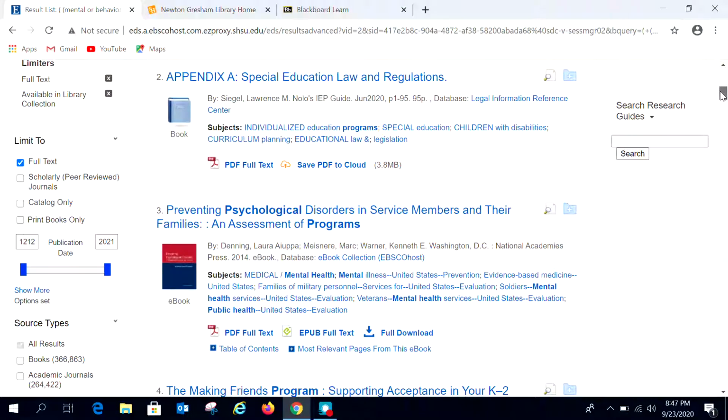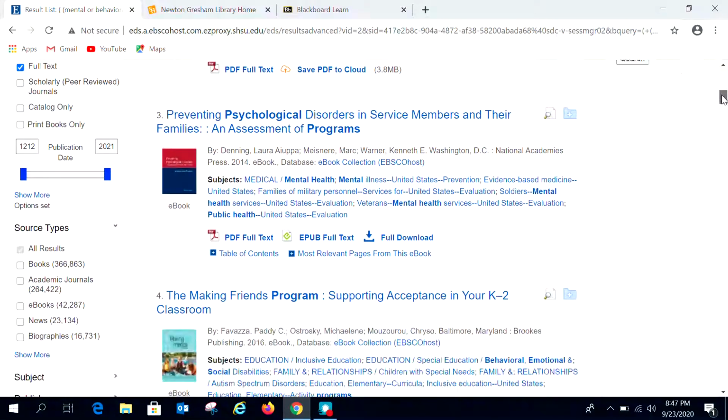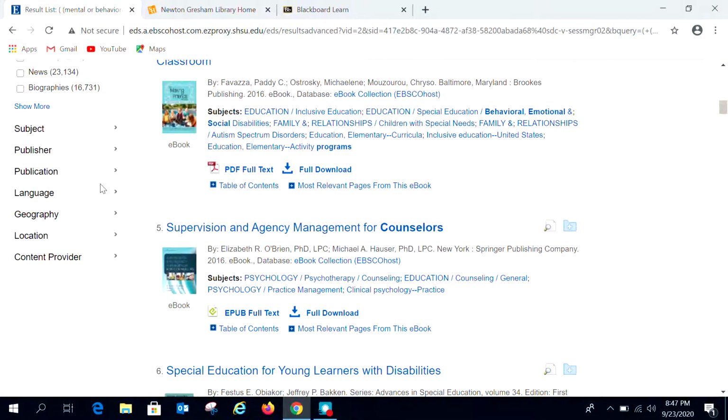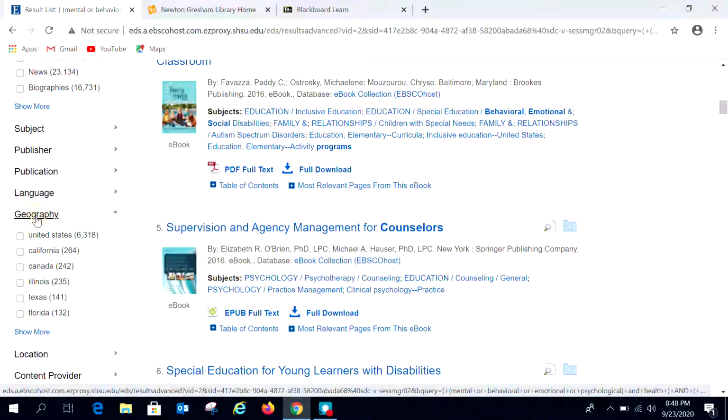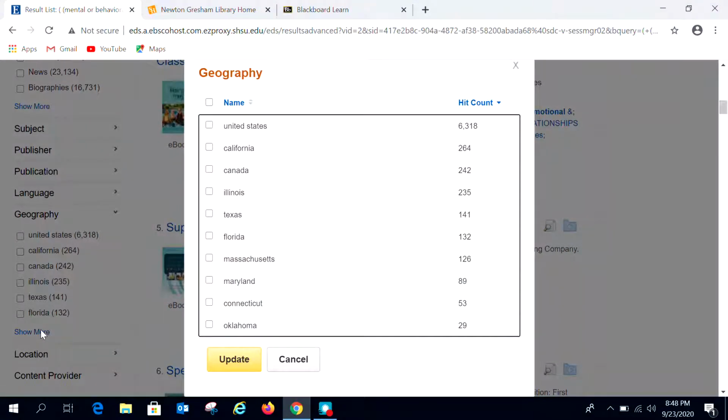I'm not going to do that in this example, but that's a way to eliminate some things too. And the other piece I want to point out is geography. This will vary depending on what your search results are, but sometimes, especially when you're using Engine Orange and looking at so many different types of sources, you'll receive results that are written by authors in other countries, and they're about topics that are occurring in other countries. If you really want to focus on the United States, you can use this geography limiter to eliminate countries that you don't necessarily want to focus upon.